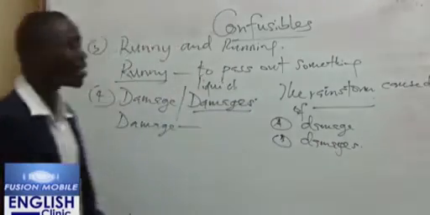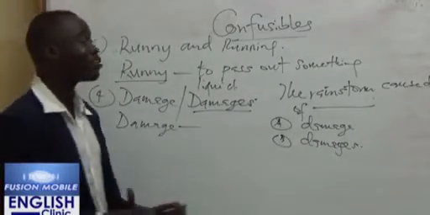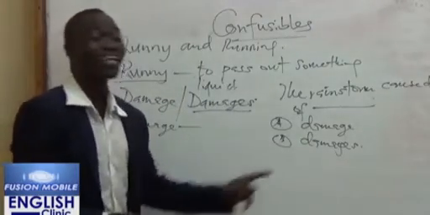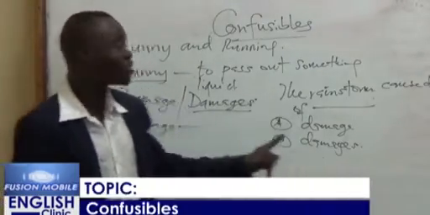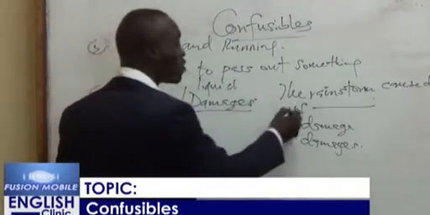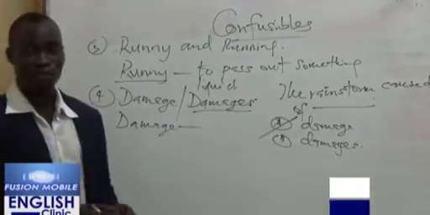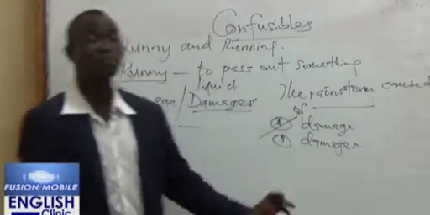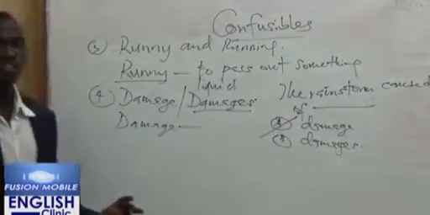And so on and so forth. Even if the distortion was very, very much, I can say damages. What I would say was the rainstorm caused a lot of damage. So damage is uncountable. So the rainstorm caused a lot of what? Damage, or it caused much damage to the society.